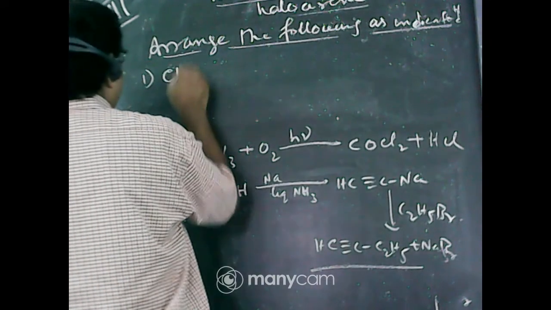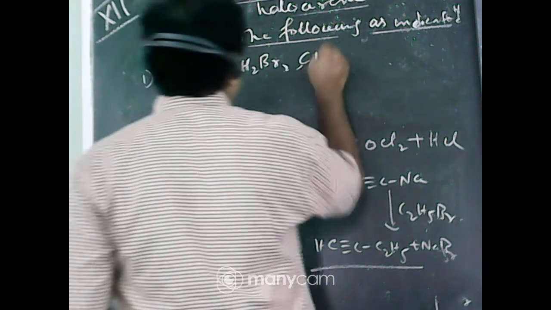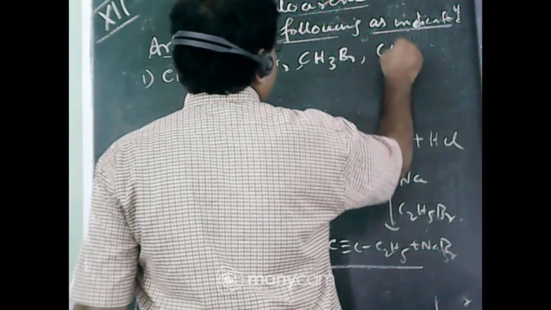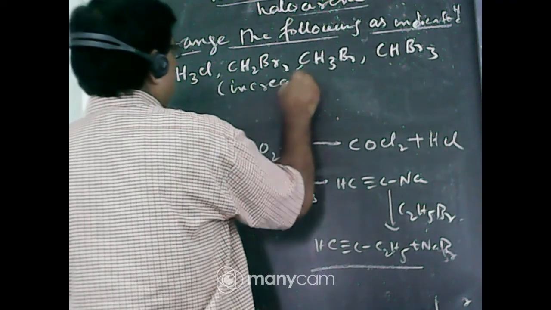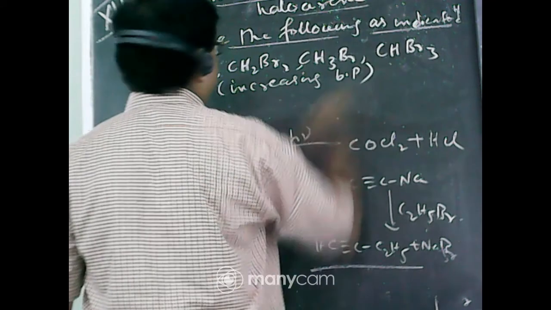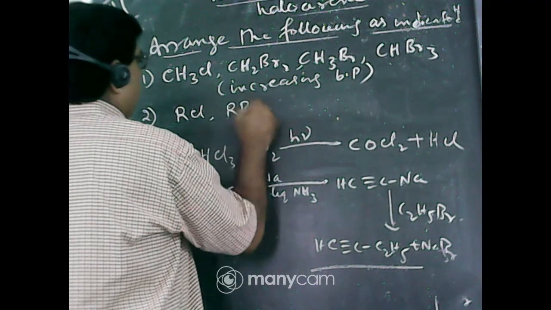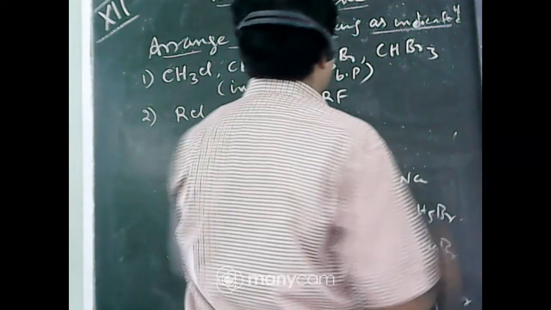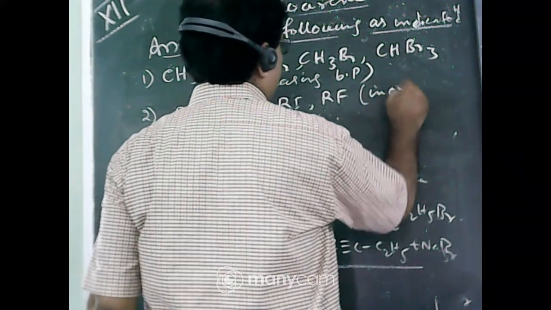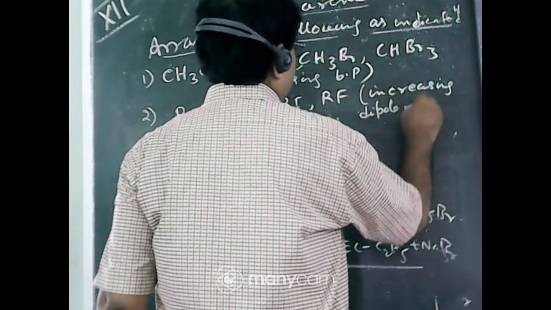Number 1: CH3Cl, CH2Br2, CH3Br, CHBr3, increasing boiling point. Number 2: RCl, RBr, RI, RF, increasing dipole moment.